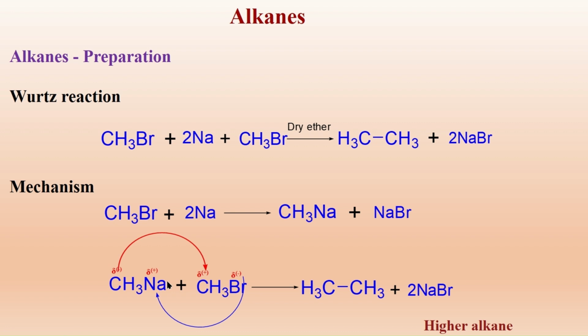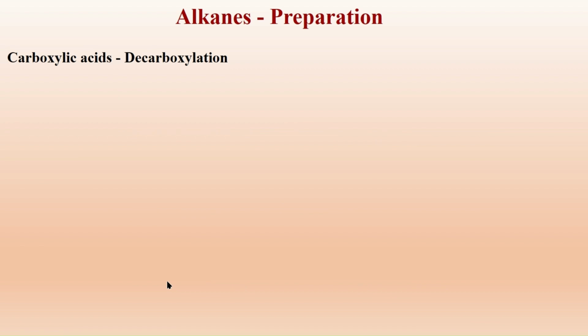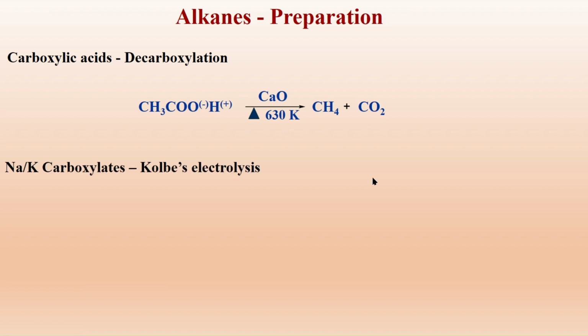The simplest method for the preparation is decarboxylation of carboxylic acids. We take acetic acid and heat it strongly in the presence of calcium oxide at 630 degree Kelvin, and it gives rise to methane with the loss of carbon dioxide. This requires a higher temperature and a catalyst. As it requires very high temperature, stringent reaction conditions are required for decarboxylation.